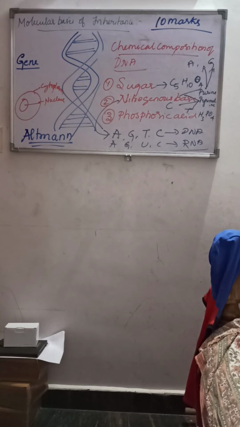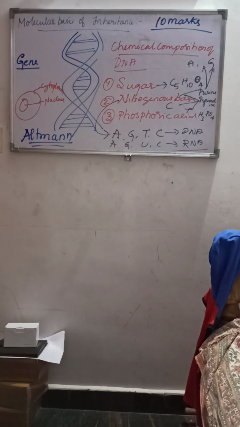Now moving on to the third one, phosphoric acid. As I said, this is called nucleic acid, and that acid comes because of the presence of phosphoric acid, that is orthophosphoric acid, H3PO4.